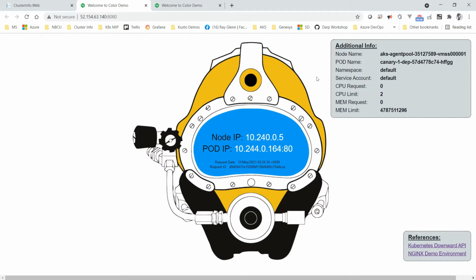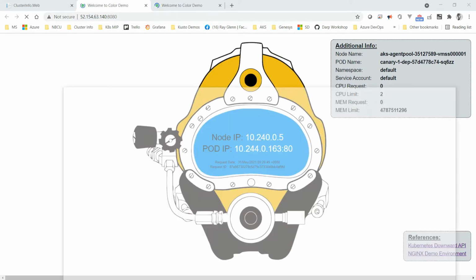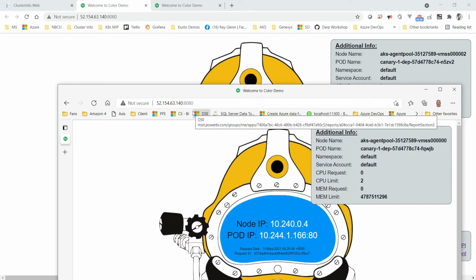So when we look at the original location, since we started that session on this browser, it's caching that. If we were to take this IP address and put it into a different browser, we can see in a new session that the service is balancing the traffic across the 2 deployments and isn't constrained by the original session. Because both deployments had the same label, the service is able to balance the traffic across both deployments and thus implement a very simple Canary deployment.